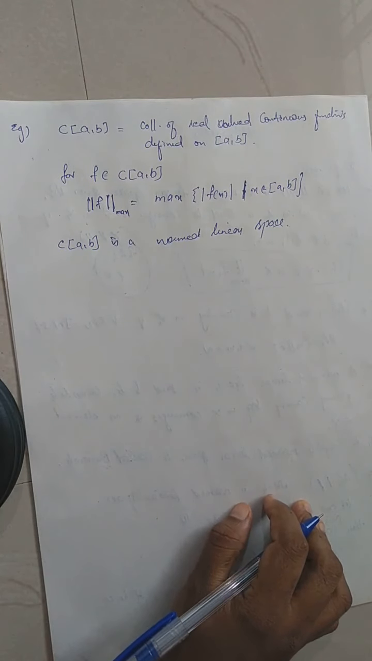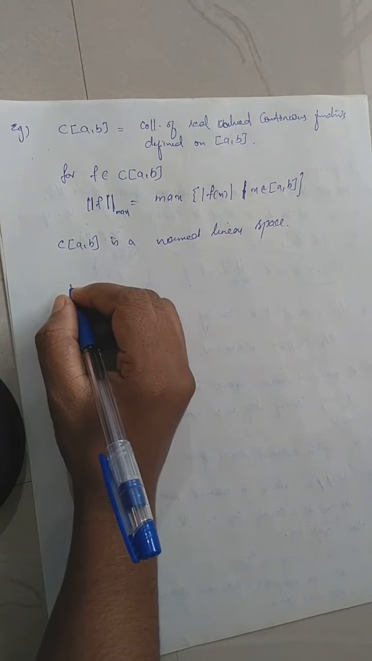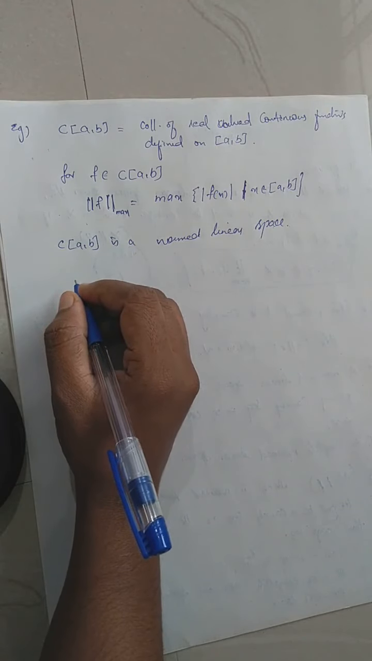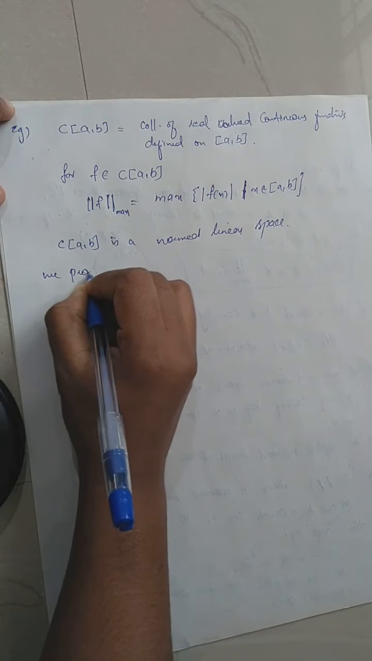Now we are going to prove that C[a,b] is a Banach space. For that, we need to prove it is a complete normed linear space. So we prove C[a,b] is complete.